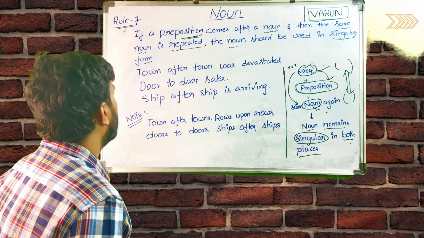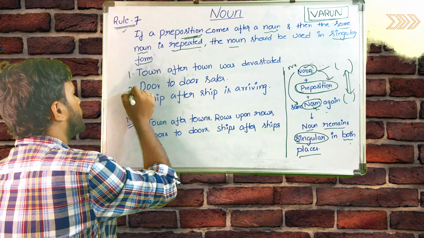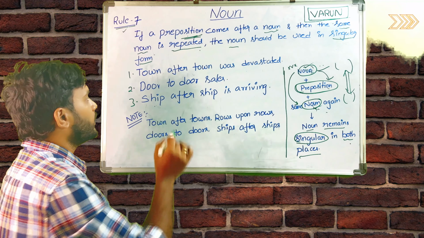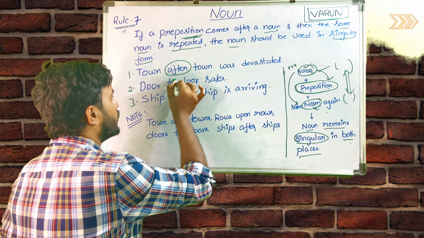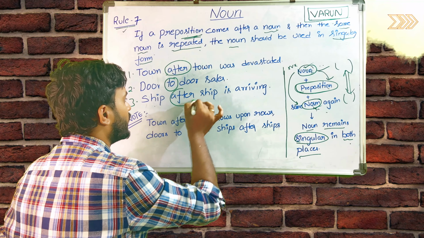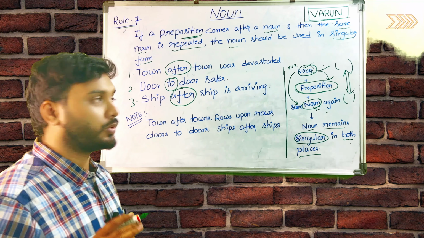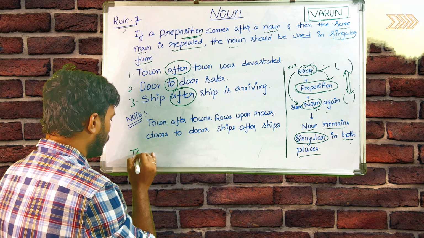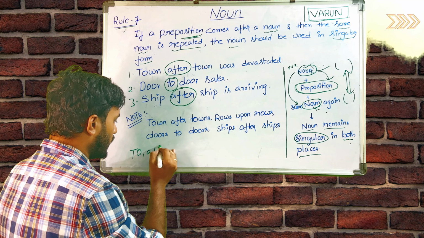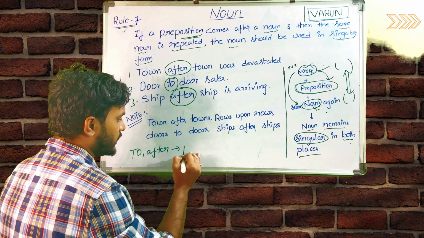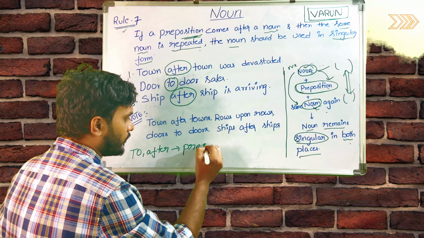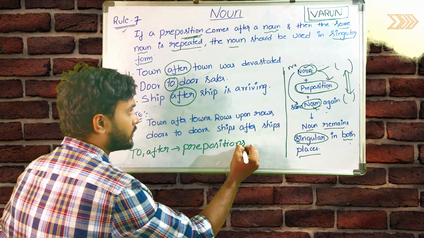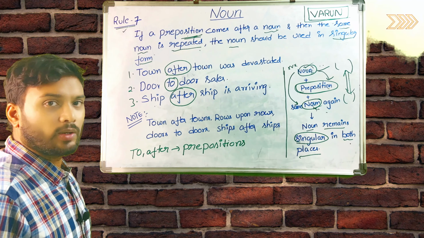Here we'll discuss 3 examples. Here, to and after are prepositions. Okay, let me write here: to, after are prepositions.